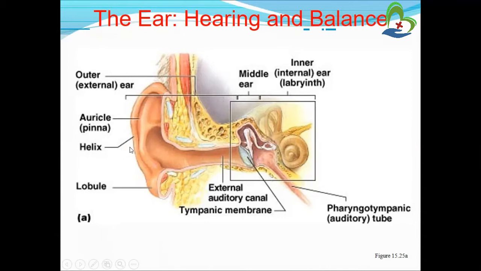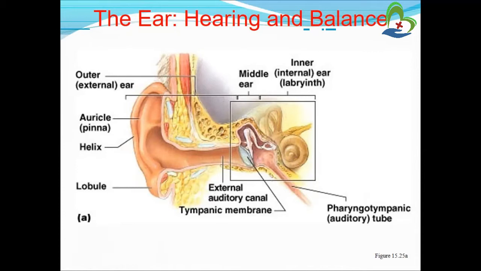Then the helix, and the last portion of the ear, the lobule. And this is the external auditory canal, the tympanic membrane, and the pharyngotympanic tube, also known as the auditory tube. So this is the overview of the ear.